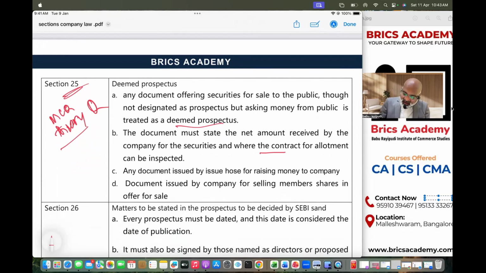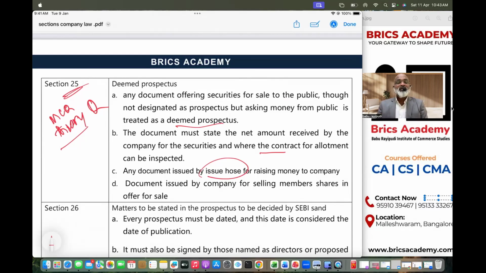That means third party is basically issue house. Generally, when a company issues shares through a third party, that is an issue house. We also call it a financial institution or a merchant banker. A to Z, all issue related activities will be taken care of by the issue house or merchant banker. Usually banks will be providing this particular service.